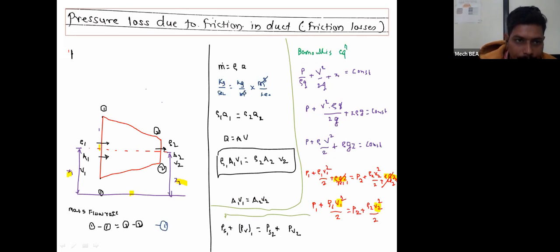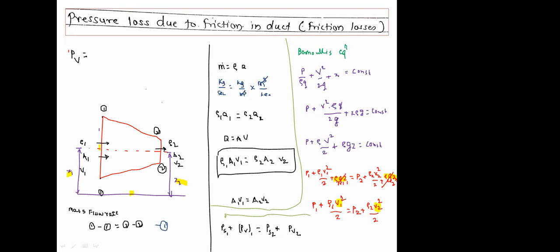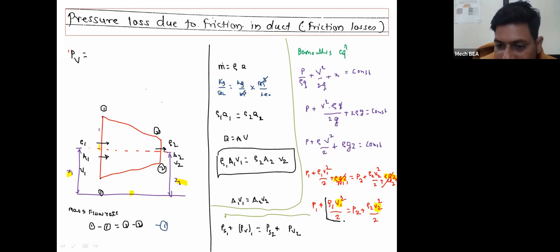be given by equation PV. PV will be called as a velocity pressure or dynamic pressure. That dynamic pressure will be given by equation. In general, formula of dynamic pressure is nothing but density into velocity square upon 2. Here density is nothing but density of air, rho A. The density here, rho1 or rho2, is the density of air, rho A, v square, where v is velocity at section 1 and velocity at section 2, divided by 2.